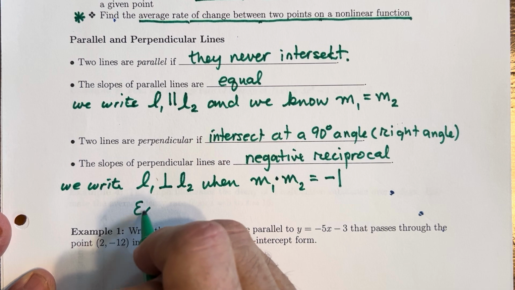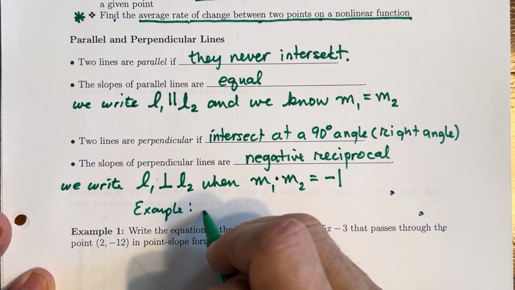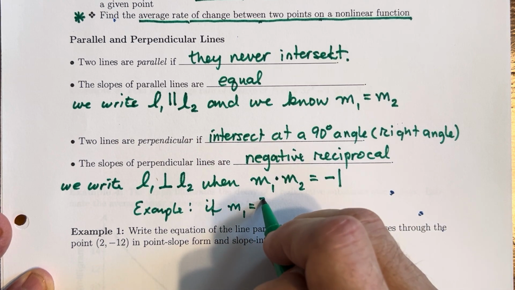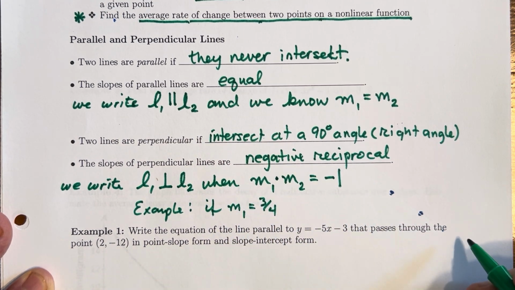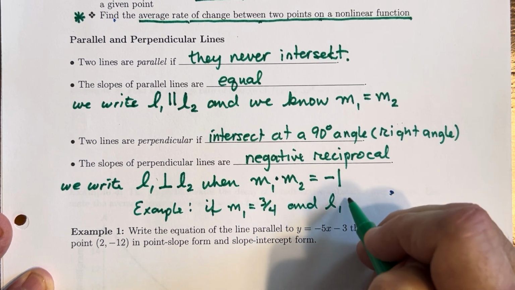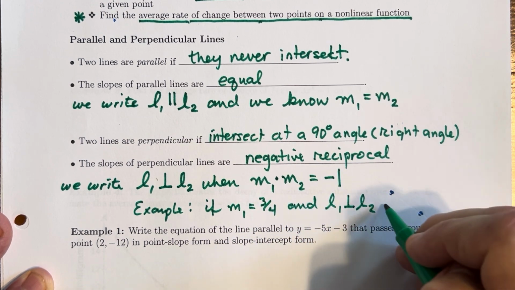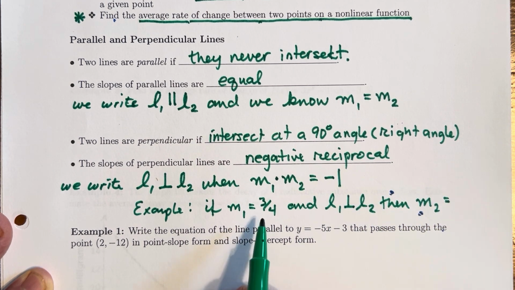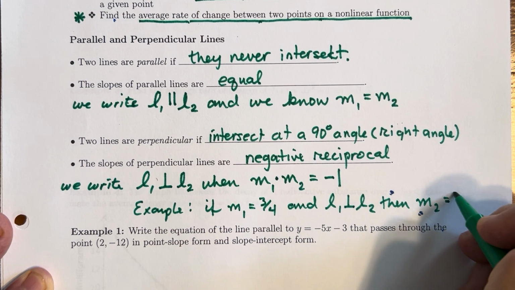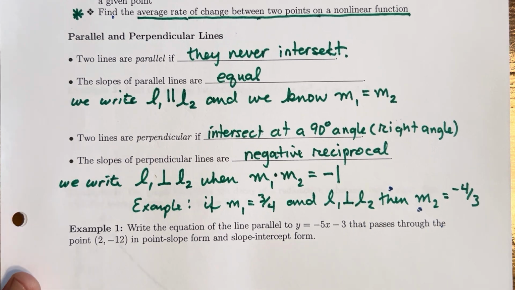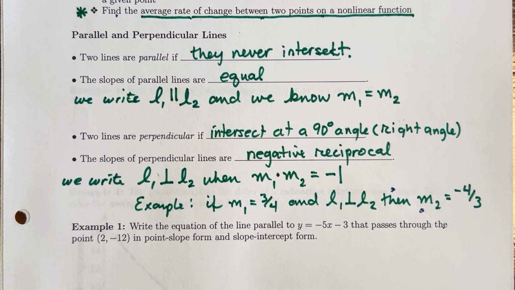As a quick example, if the slope of the first line M1 is 3/4, and we know line 1 is perpendicular to line 2, then the slope of the second line is the negative reciprocal, negative 4/3. And when you multiply those two slopes, sure enough, you get exactly negative 1.